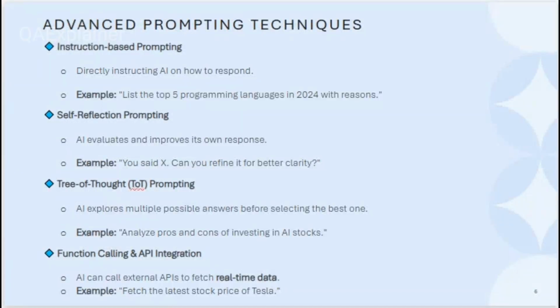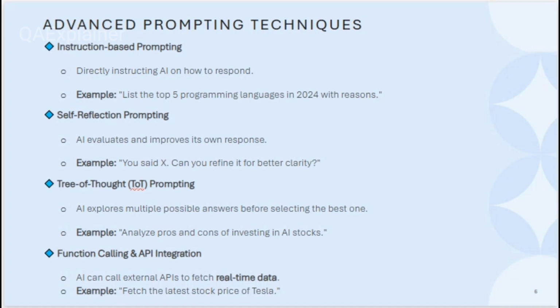Some advanced prompting techniques we have to learn: instruction based, self reflection based, tree of thought based prompting, and functional calling or API integration kind of prompting. First is instruction based prompting. Here you are providing a direct instruction to AI on how to generate the response.